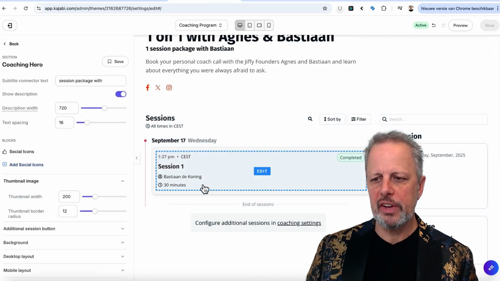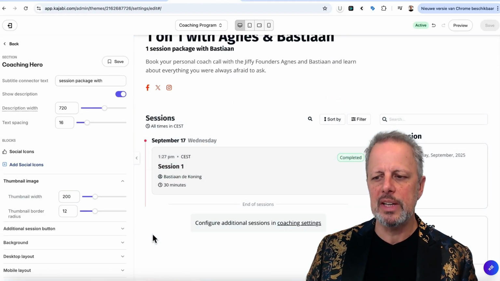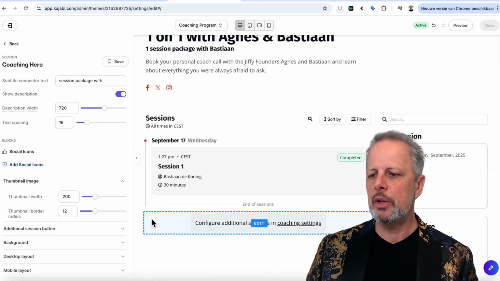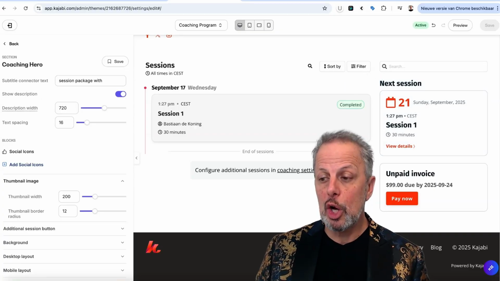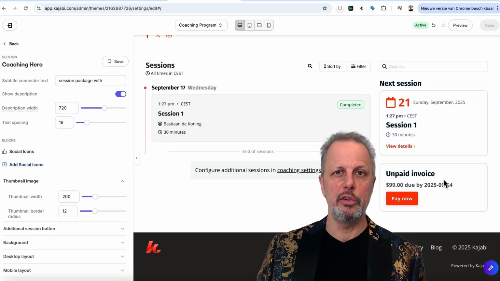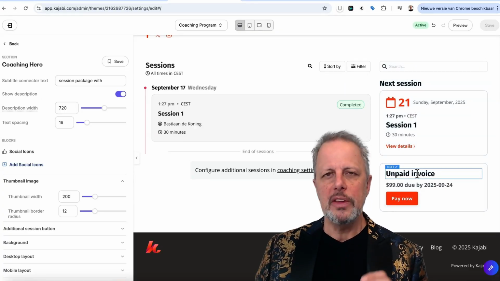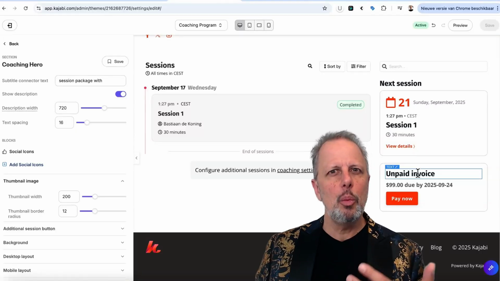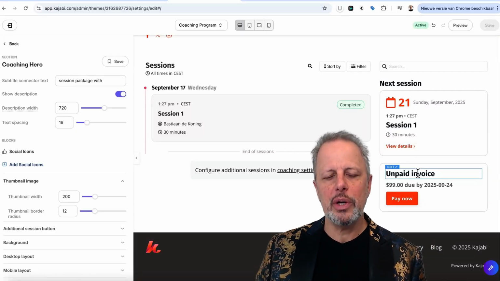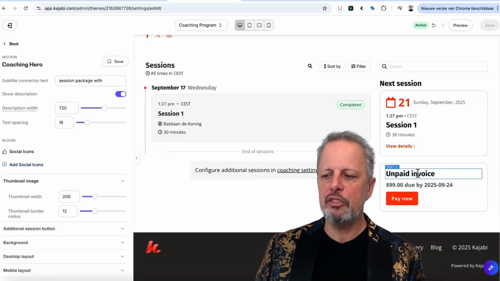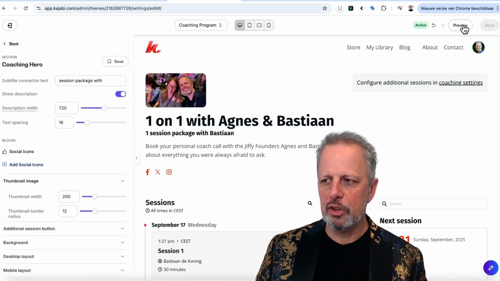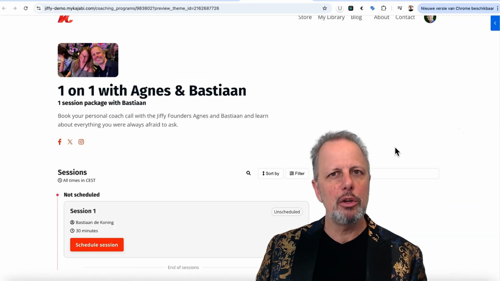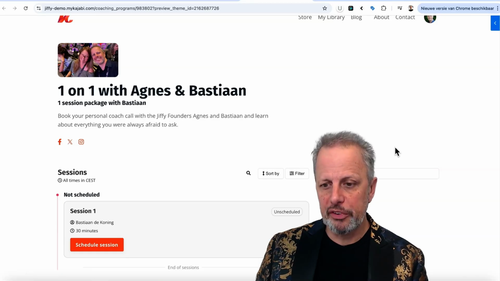And here you have the sessions. If you have multiple sessions, you will find them here with a line on the left side, and at the end of the sessions, they will find the next session info here. And there is also an option to add invoices. With the new coaching product, you can add invoices. So at the end of your coaching session, you can immediately say, hey, do you want another session? And they can buy it. And then they will find a new session on this page. So let me preview this page. This is how it looks when we still need to do our session.